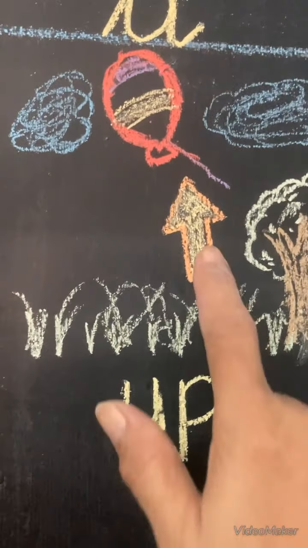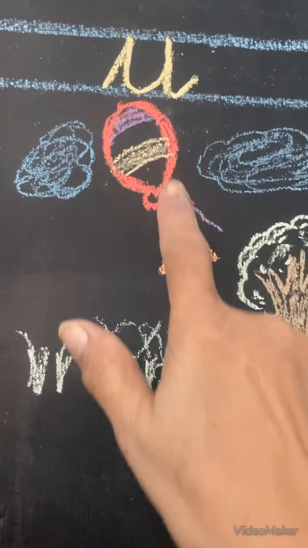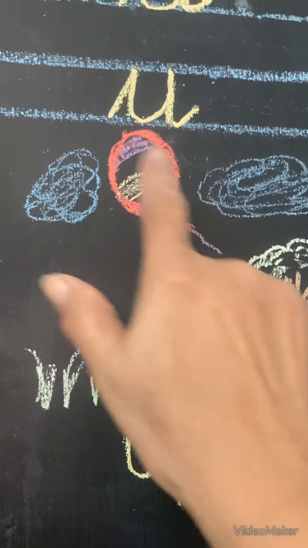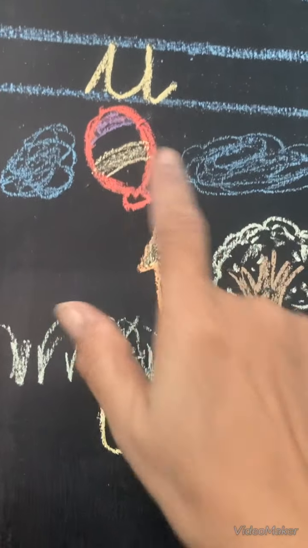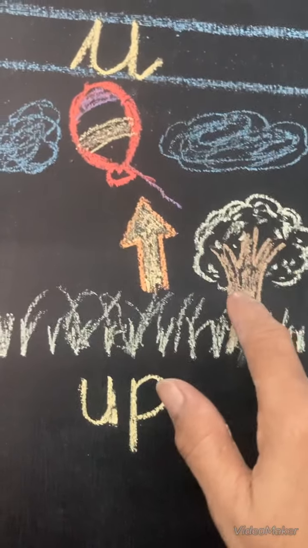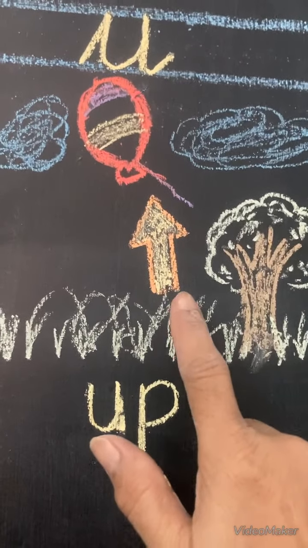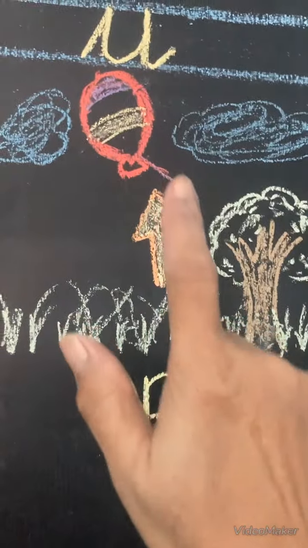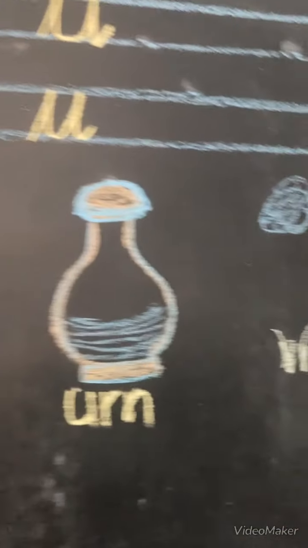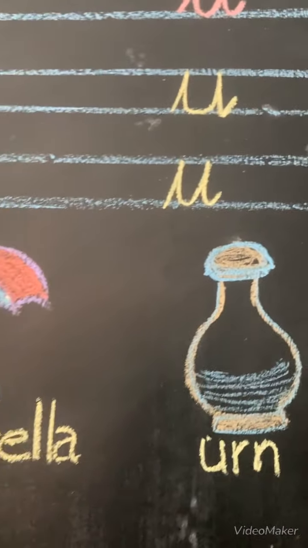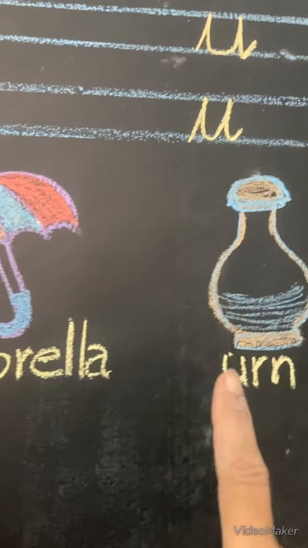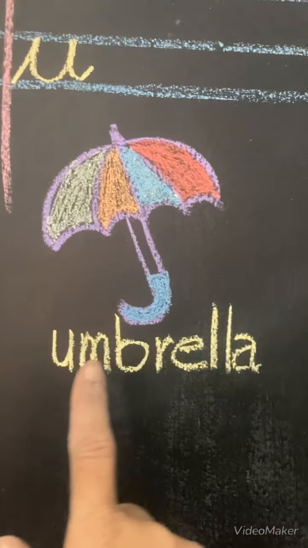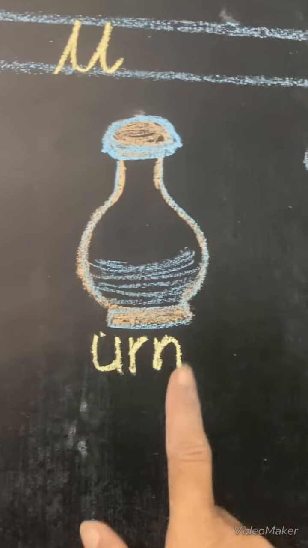Up. This arrow shows that balloon is up, above in the sky. This is grass, tree is growing up and the balloon is going up. This arrow shows up. Hope you have understood the sound of U and the words that starts with U. It is umbrella, urn and up.